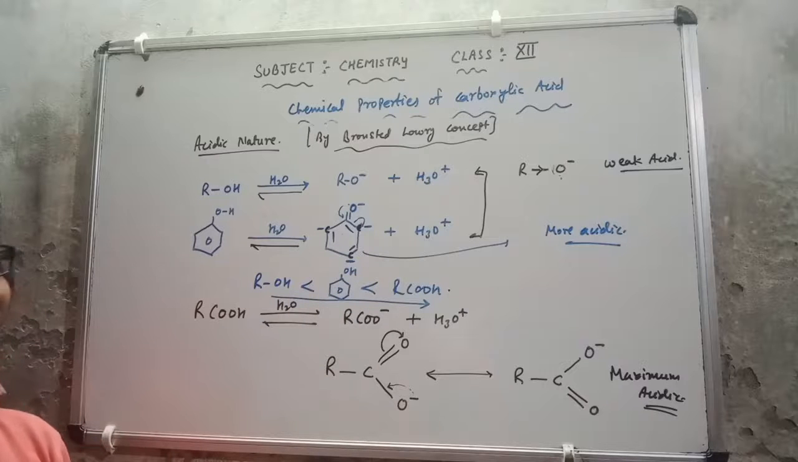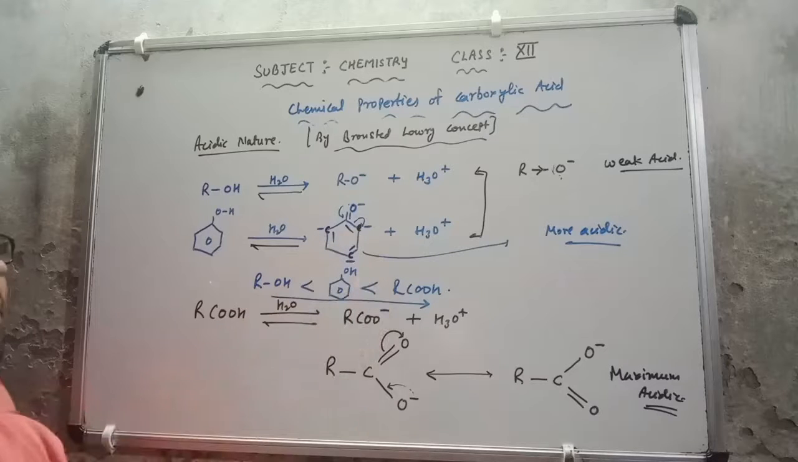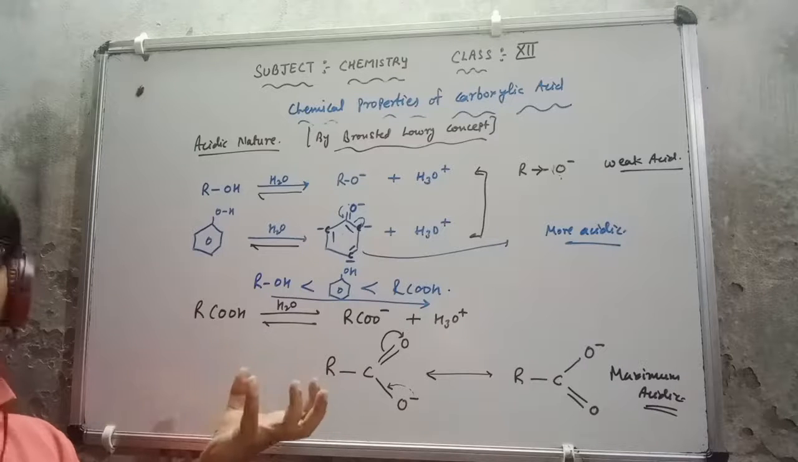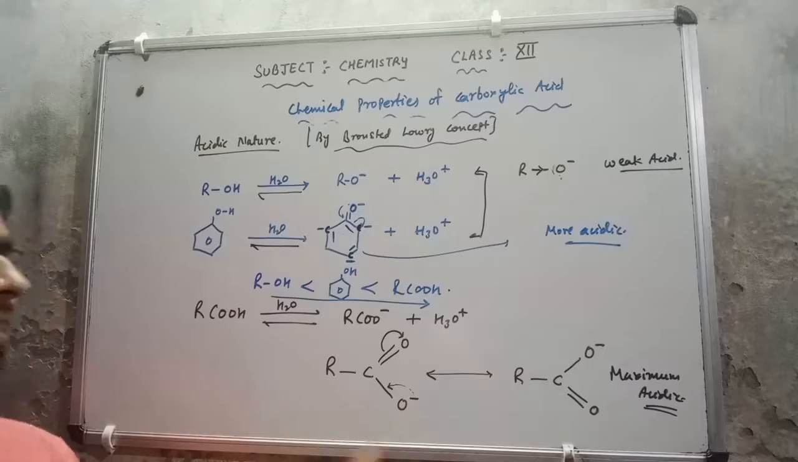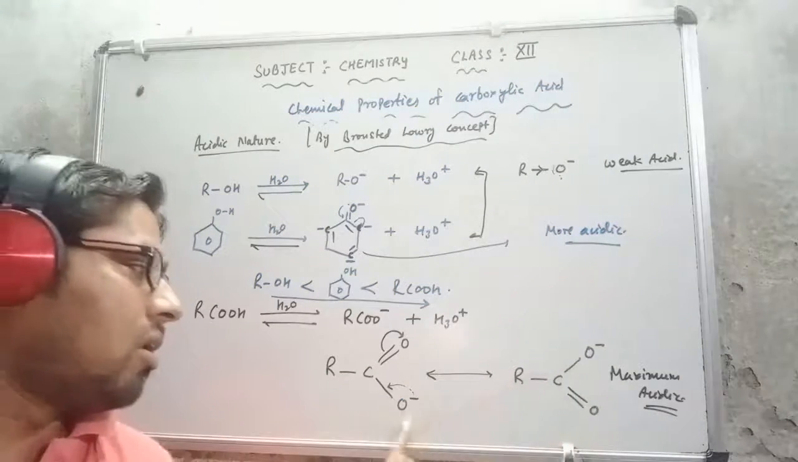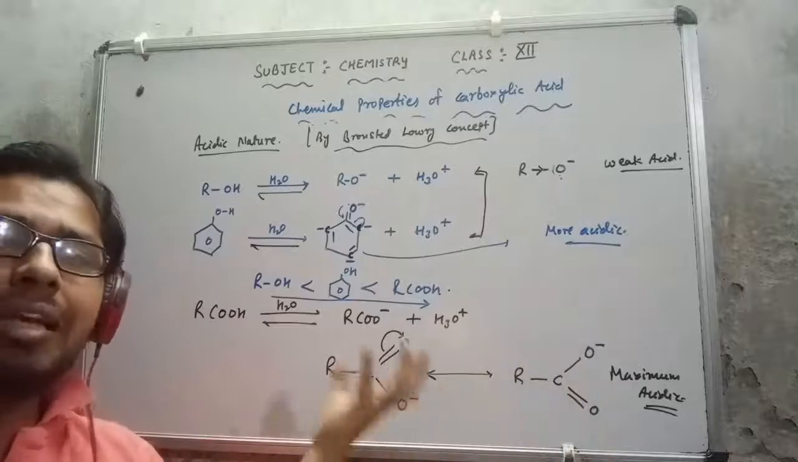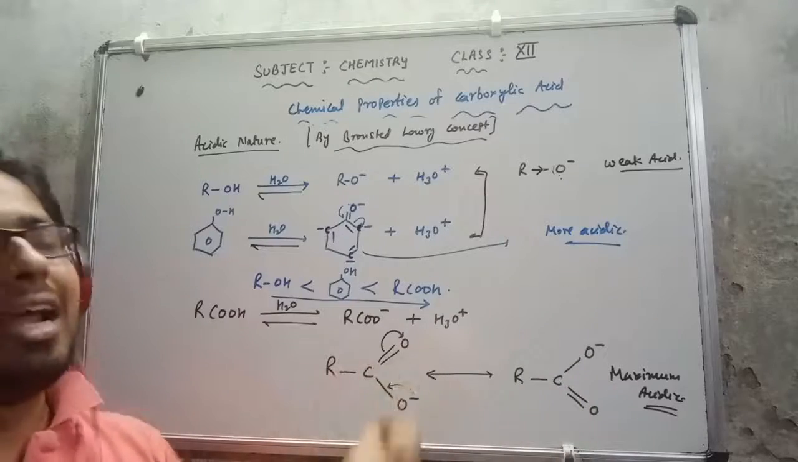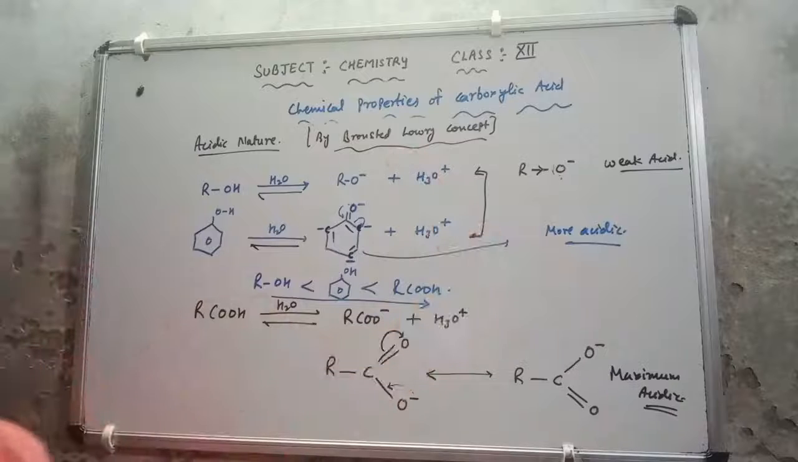The very simple reason is that in phenol the negative charge comes on a carbon atom, which is not that electronegative, so it will not handle these electrons easily. Whereas in carboxylic acid the negative charge comes on oxygen, which is already an electronegative element, so it will easily handle the negatively charged electrons and be more stable in comparison to the phenoxide ion.